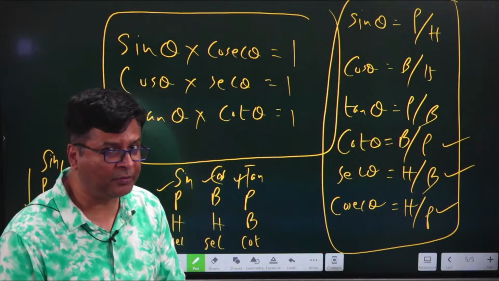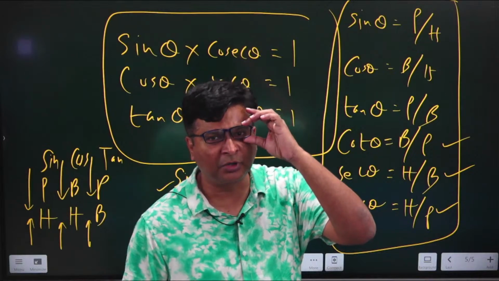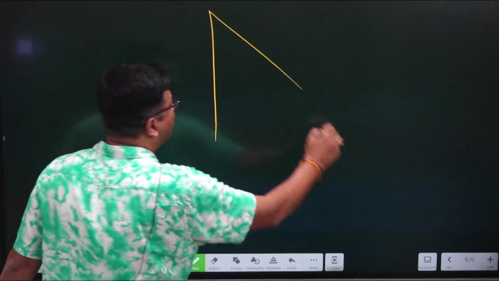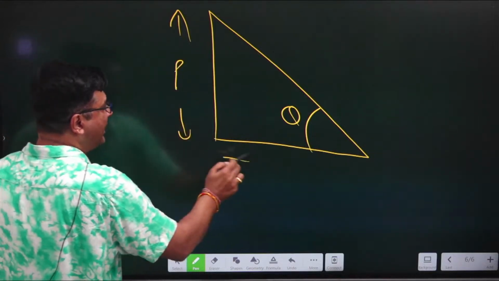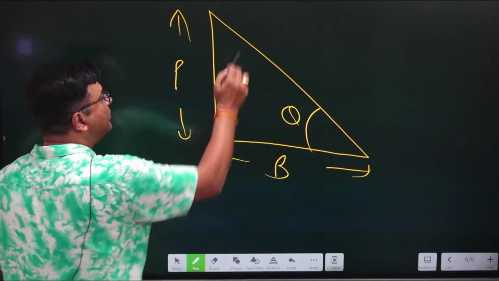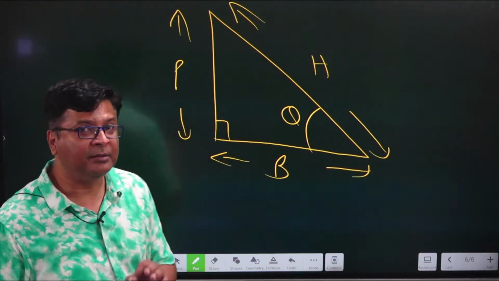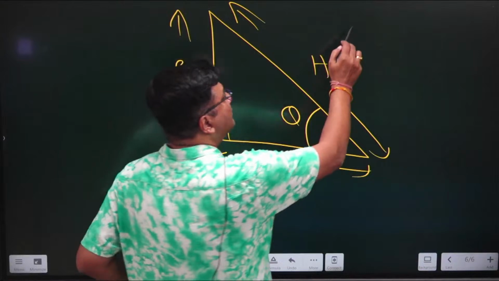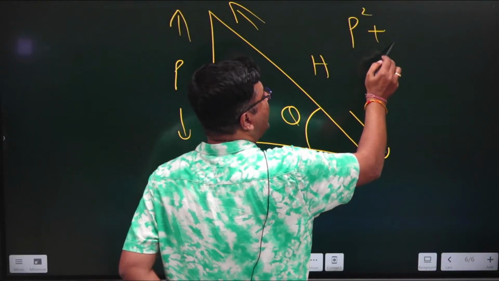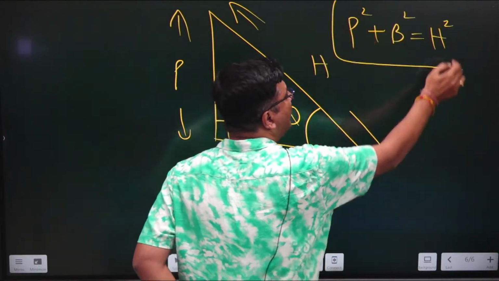Maybe you know Pythagoras theorem because in 10th class we have got a proof of Pythagoras theorem. We have used Pythagoras theorem in solving certain questions. So let me first start with that. Now we all know in case of right angle triangles, if this angle is theta, this side is perpendicular, this side is base and the side opposite to 90 degree is hypotenuse, then all these three sides will be connected with Pythagoras theorem. And that Pythagoras theorem is the square of perpendicular and the square of base, the sum is always equals to the square of hypotenuse.